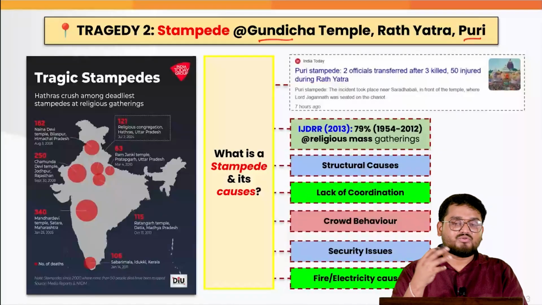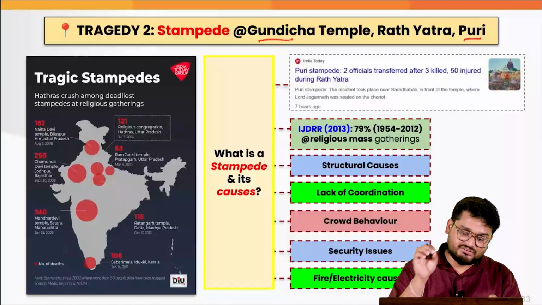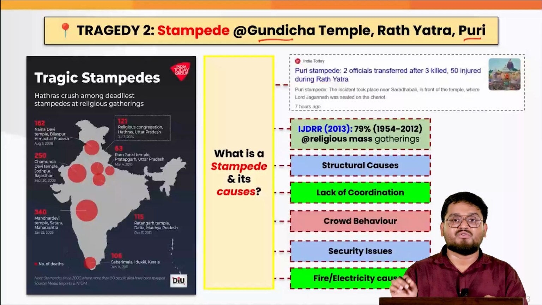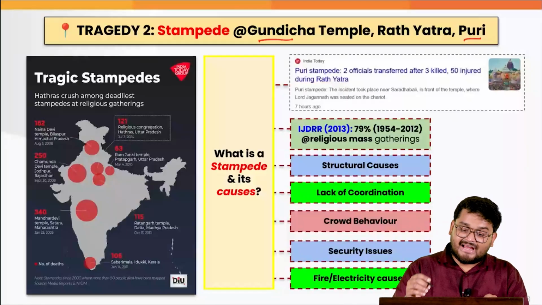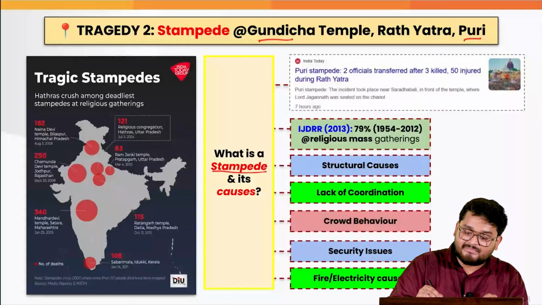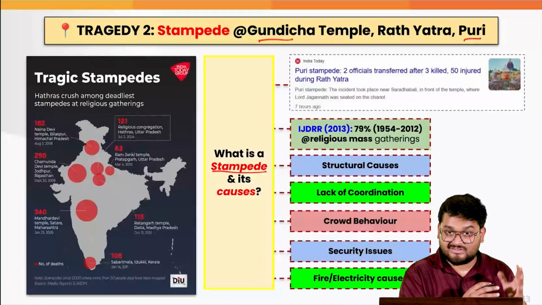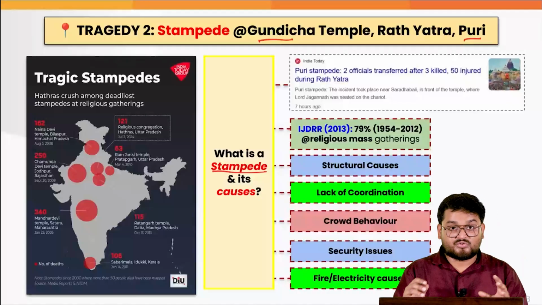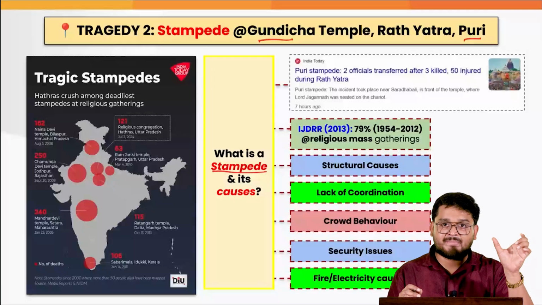So that is why we have to understand that crowd management is extremely important, because in this event lots of lives have been lost. Obviously, we also have to understand that such events, known as stampedes, are growing in instances in recent times. The recent one which I can remember is the infamous Hathras stampede event.